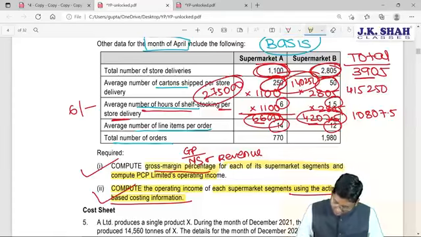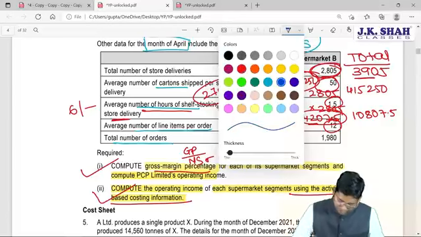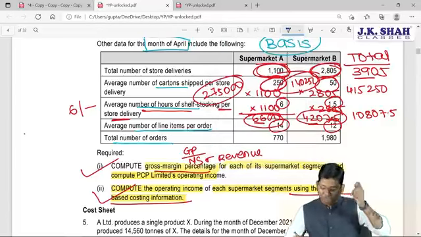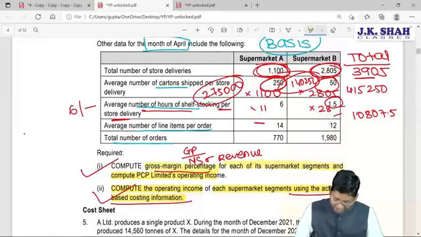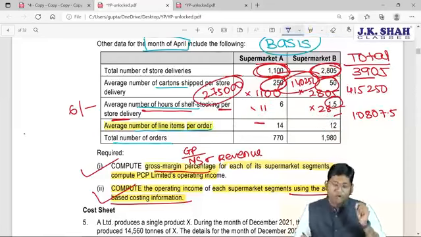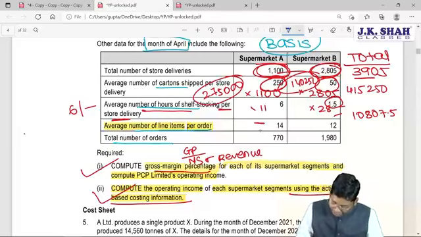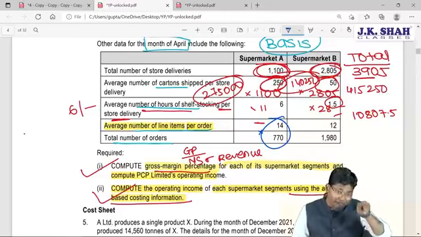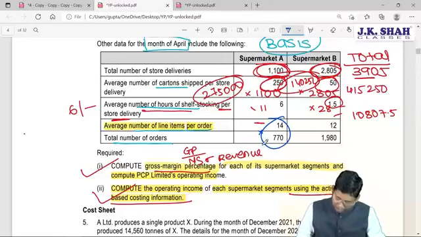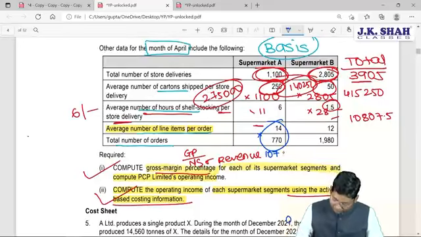The number of line orders available is 770, and this is something very important. Students always get confused about which element to connect this data with. Now try and understand what is given: the average number of line items per order. If you want the total, you should multiply this 14 with the number of orders, which is 770. 14 into 770. So to fulfill all the orders, a total of 10,780 line items are needed.